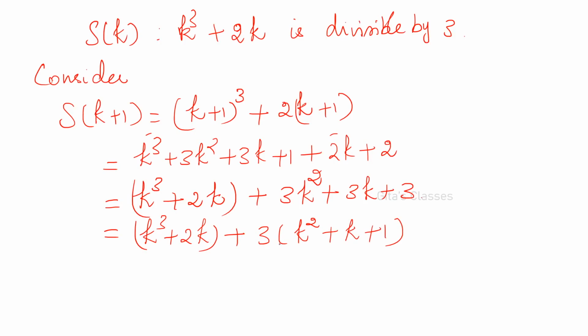Therefore, now we know that it is a multiple of 3. k is an integer, so this is 3 into an integer. So this is a multiple of 3. By our hypothesis, we know that S of k is true, that is k cube plus 2k is divisible by 3. This is a multiple of 3, therefore it is divisible by 3. Therefore S of k plus 1 is divisible by 3.